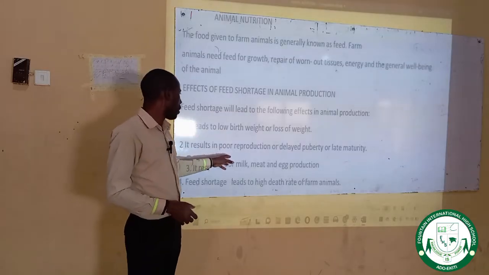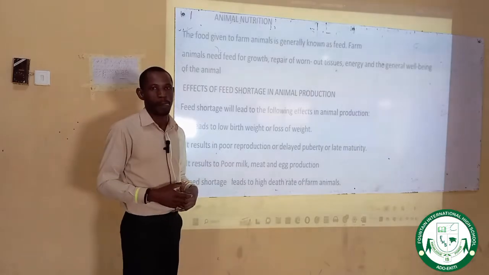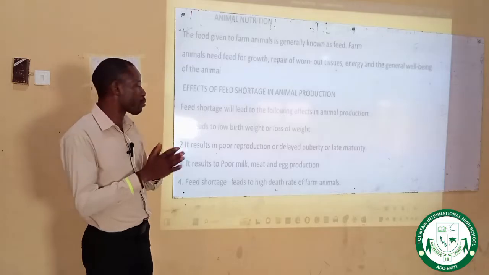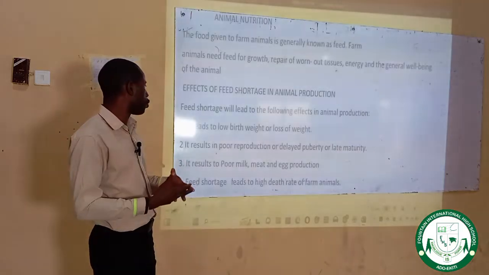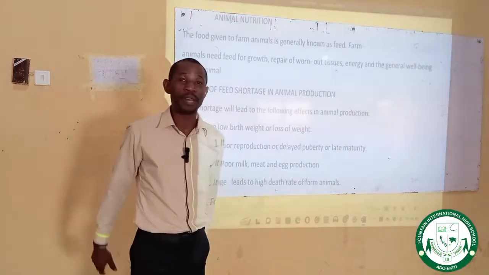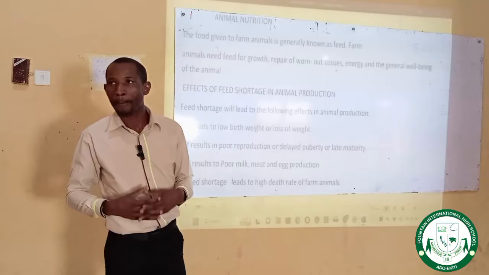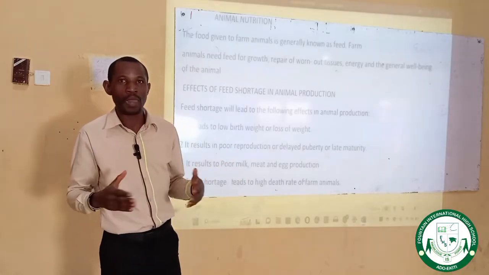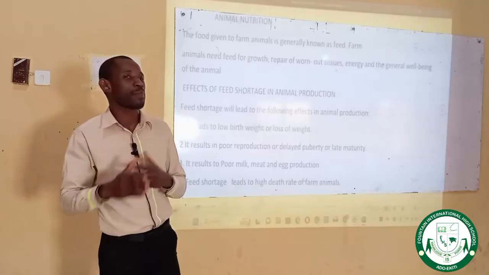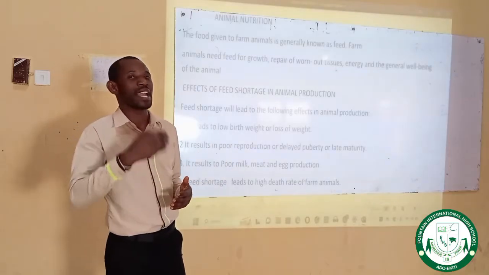Number two, it results in poor reproduction, delay in puberty or late maturity. When there is shortage of feed given to your animals in your pen, there will be poor reproduction. Let me use layers as an instance. Layers are birds that are raised for egg production. In normal sequence, birds are supposed to lay an egg per day. I told you in our previous class that birds do lay an egg per day.